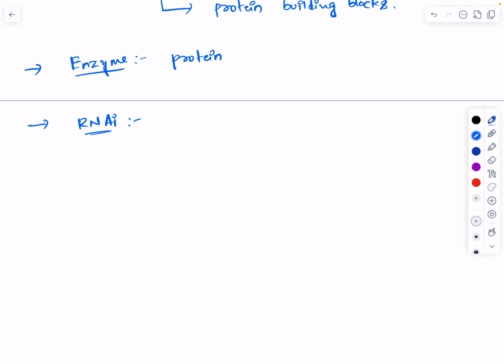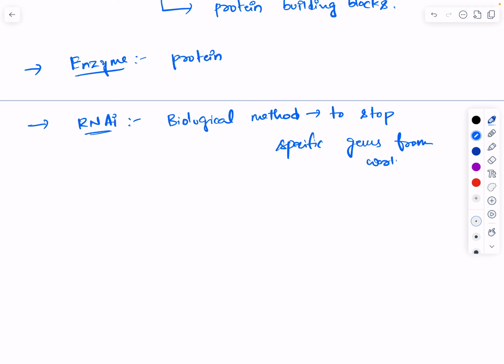It is a biological method used to stop specific genes from working. Why are we using this method? To stop specific genes from working.